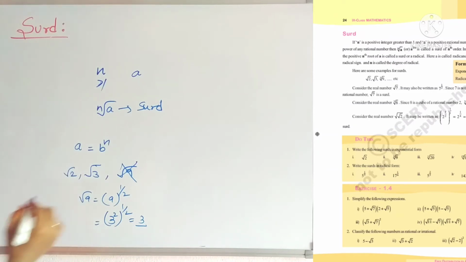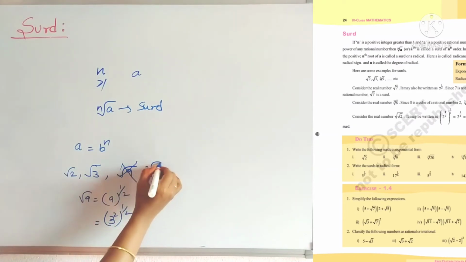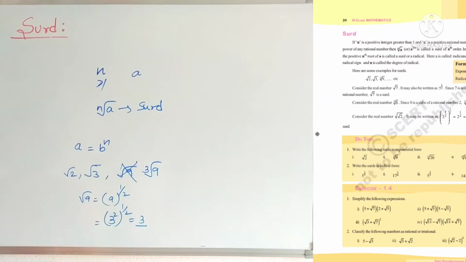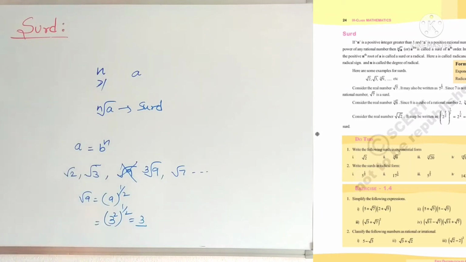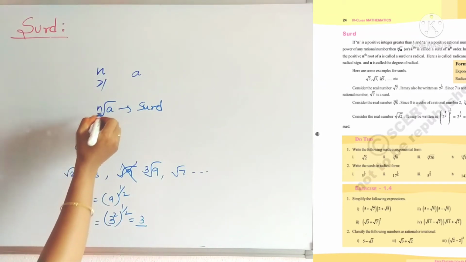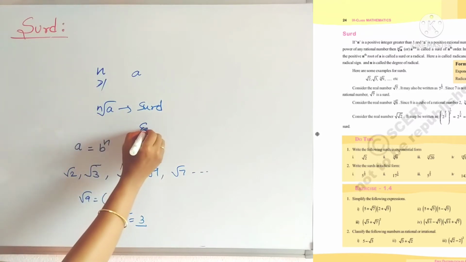And now, cube root of 9 is a surd. Why? We cannot write 9 as a cube of any number. And root 7, these are surds. Now what is the exponential form of nth root a?